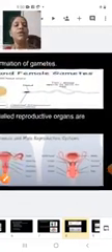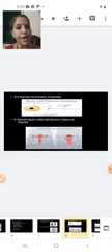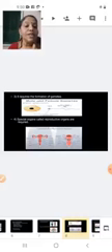Now let us move on to the next slide. So students, we have studied here the characters of sexual reproduction. Point number 1, for sexual reproduction, what is required? Two parents are required. Next, newborns which are produced are similar to their parents. Next, the sexual reproduction involves the formation of gametes.